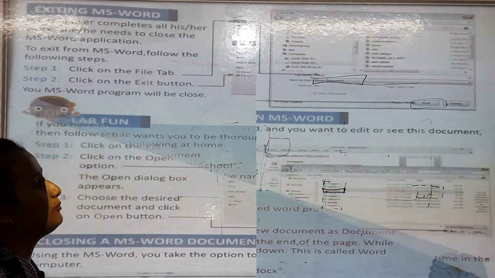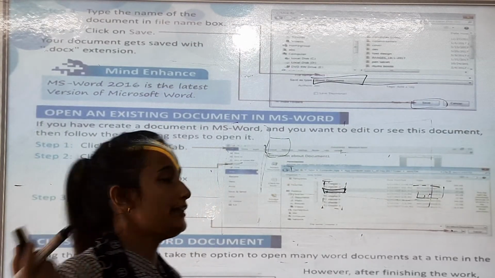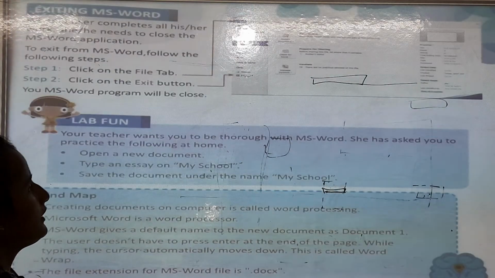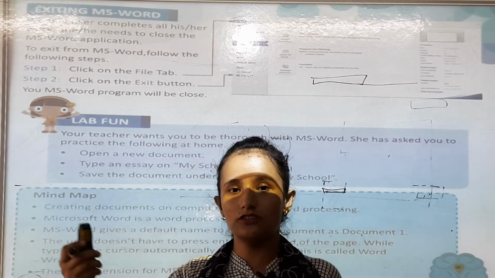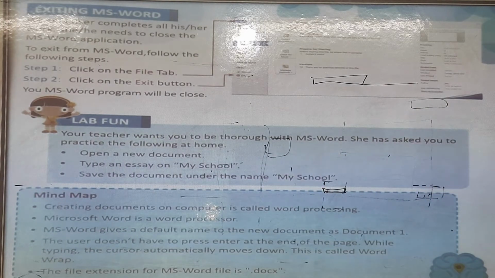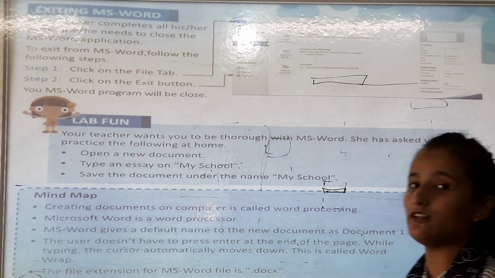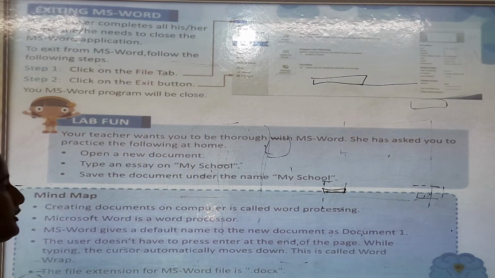You can read the books. With the help of a book, you can use the computer at your home and do this MS Word system, and you can write letters, you can draw pictures also. Okay, so you have to follow the steps, because we are doing a theory class only, not a practical class. That's why I am telling you, you have to do this at your home.